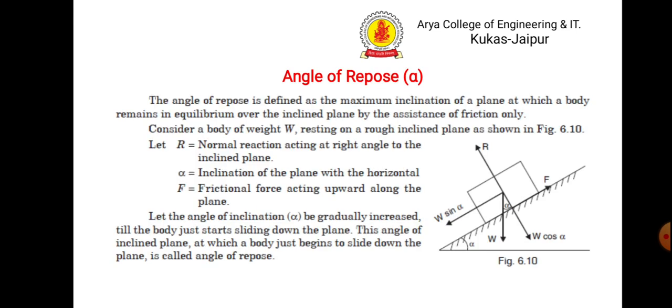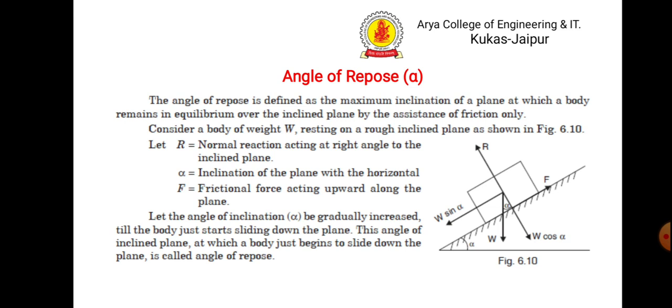Then angle of repose, it is represented by alpha. It is defined as the maximum inclination of a plane at which a body remains in equilibrium over the inclined plane by the assistance of friction only. It means the body will not start moving up to the limiting friction. In other way, it is the maximum angle at which the body starts sliding due to its own weight only. It is nothing but the angle of repose.